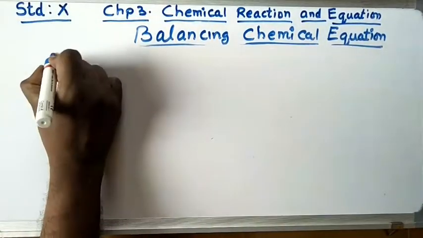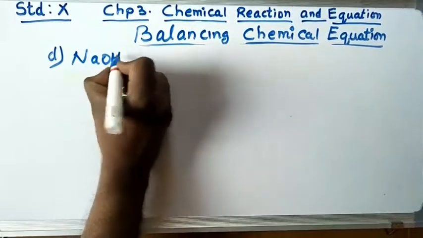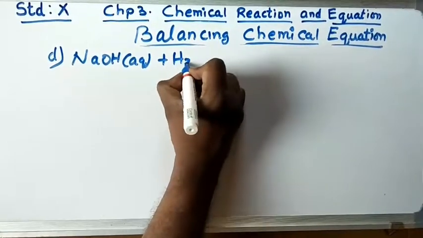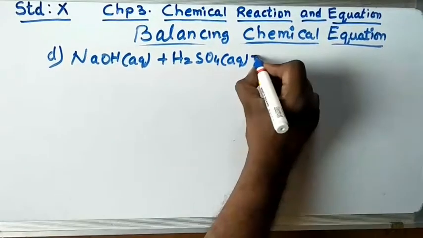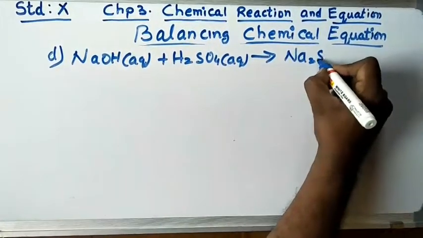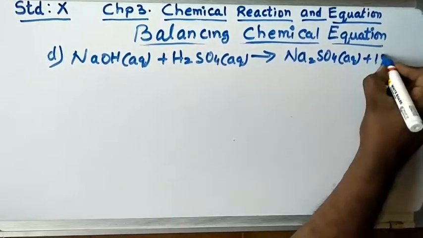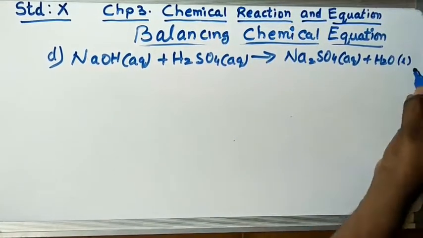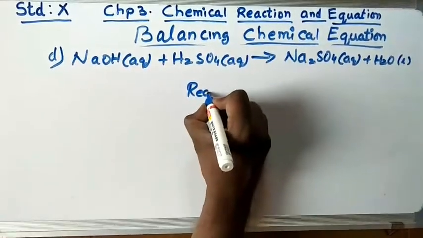Let's do one more. NaOH, which is aqueous, plus H2SO4. This is also liquid, it is aqueous. Now this gives Na2SO4. This is also aqueous, plus H2O, which is a liquid. Now let us balance this. So same reactant and product.